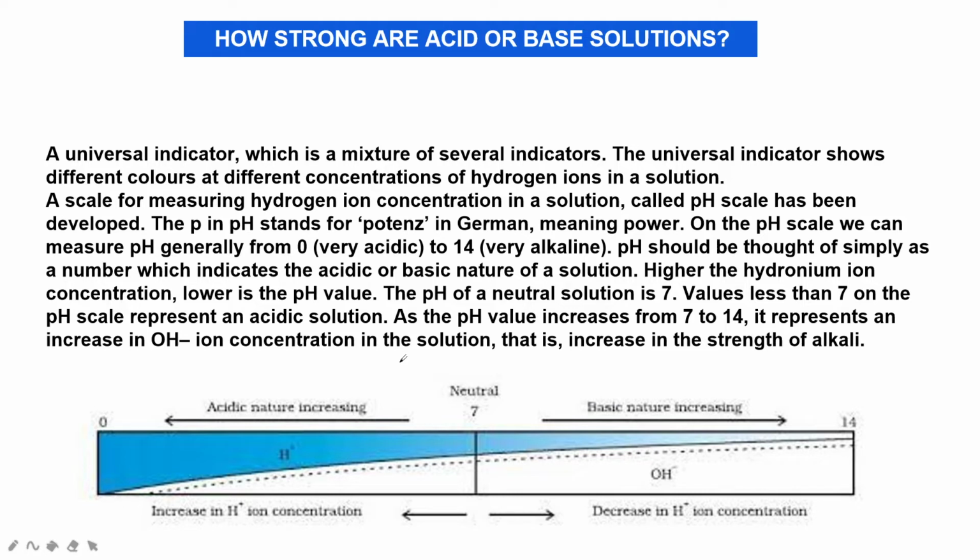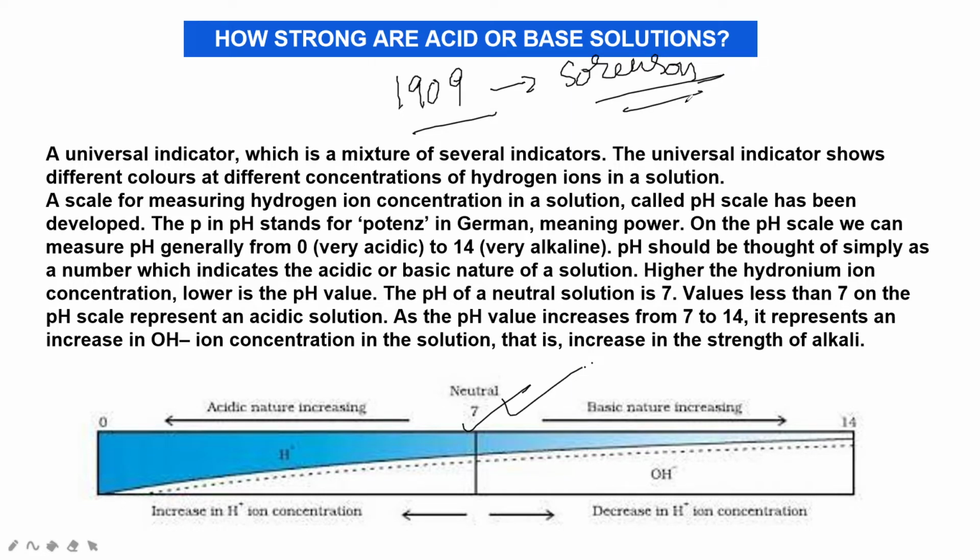So now come to today's topic. I am going to start with how strong acid and base solutions are. It is the strength of acid and base solutions which we can find out with the pH scale. In 1909, remember, Sorensen devised a scale called the pH scale, on which the strength of acidic as well as basic solutions can be represented using the hydrogen ion concentration in them.